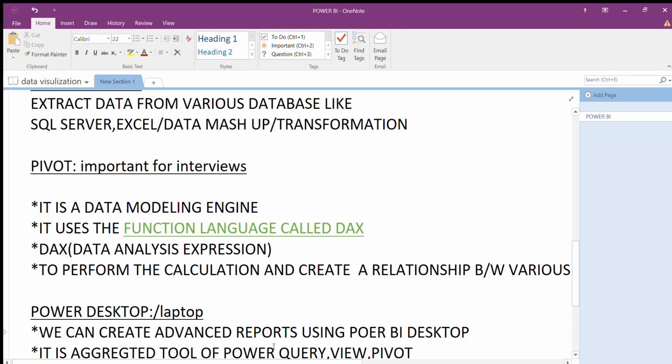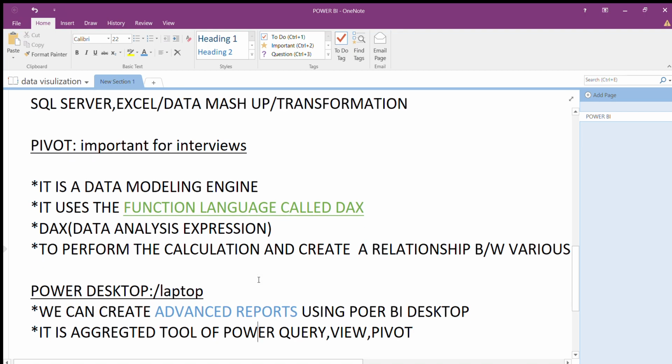I will write: to create the advanced report, guys. So that's why we use Power BI Desktop, and this is the aggregated tool of Power Query, Power View, and Power Pivot. This is the aggregate tool, guys.